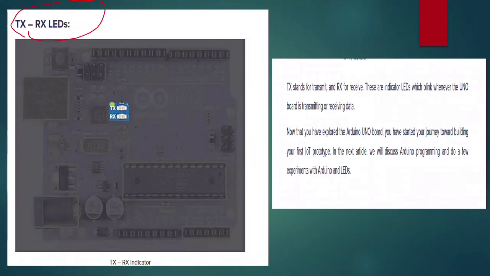Here come the TX RX LEDs. Actually, TX stands for transmit and RX stands for receive. These are indicator LEDs which blink whenever the Uno board is transmitting or receiving data.